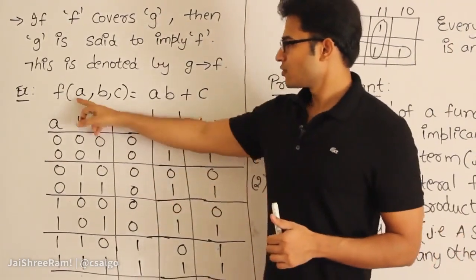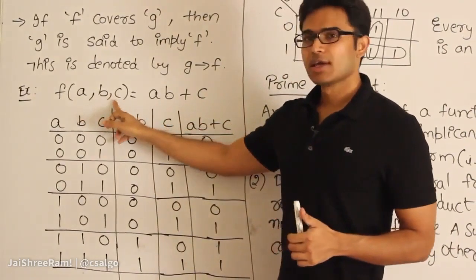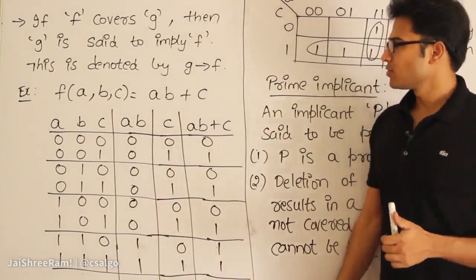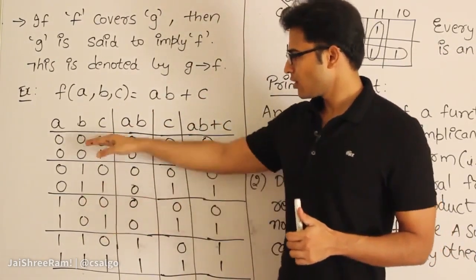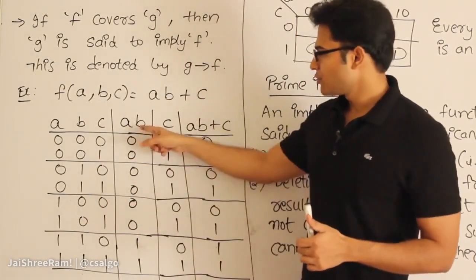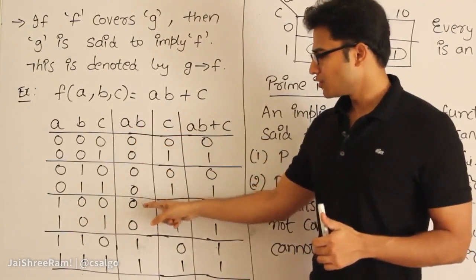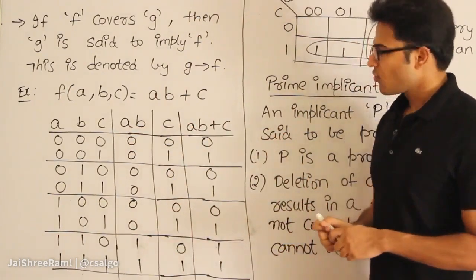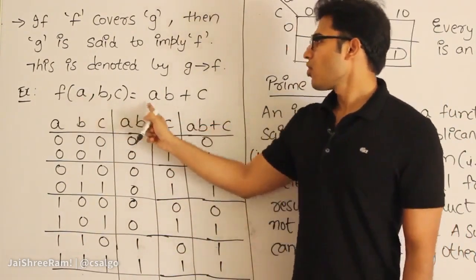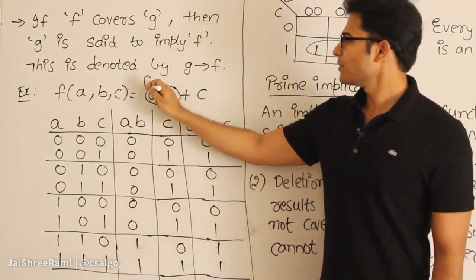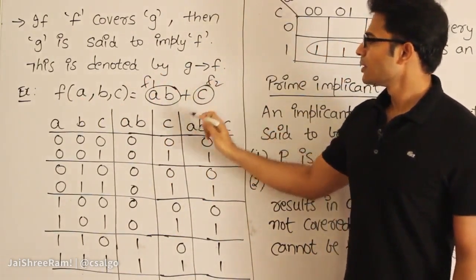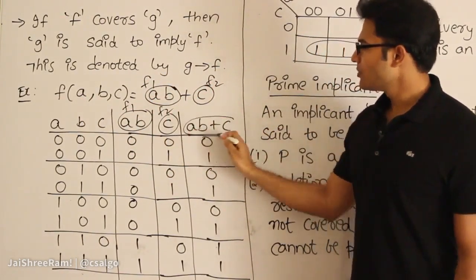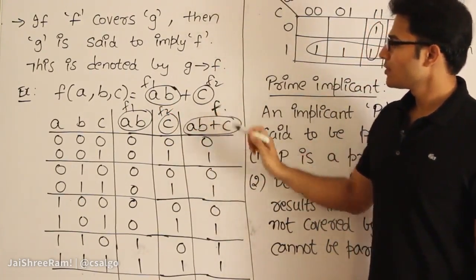Let us assume that f is a function of 3 variables, a, b, c, and the function is represented like this: f is AB plus C. What I did is I have written all the minterms possible, and then I have shown you what AB is. AB means all are zeros and only here there is 1, and C is nothing but the same C I copied here. So now f is a combination of two functions. Let us say this is f1 and this is f2. Therefore f1 is this and f2 is this, and f is a combination of f1 plus f2.